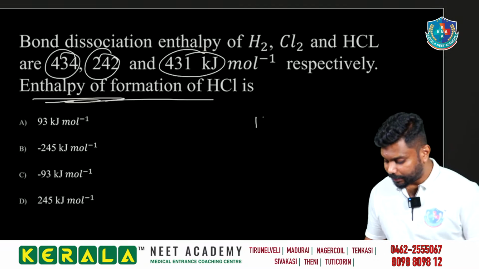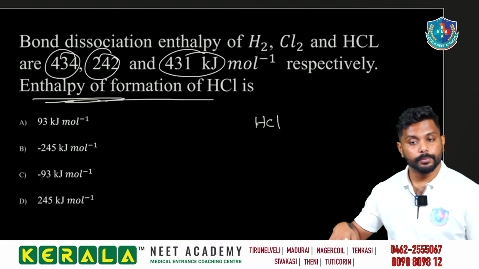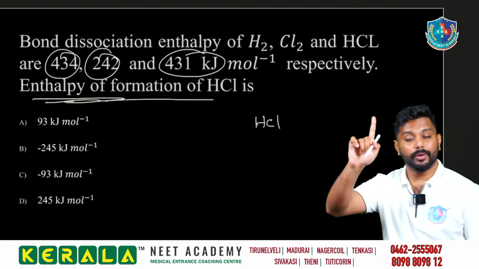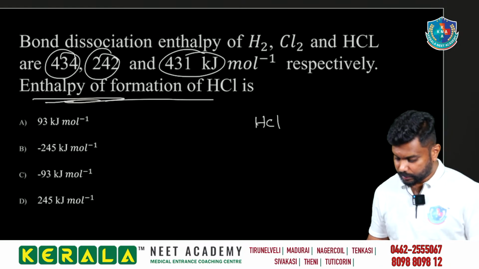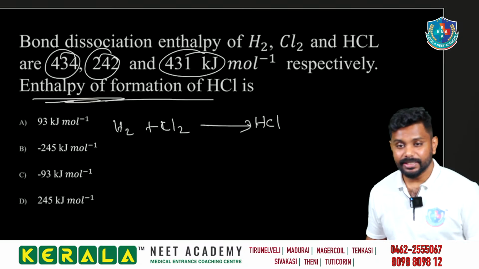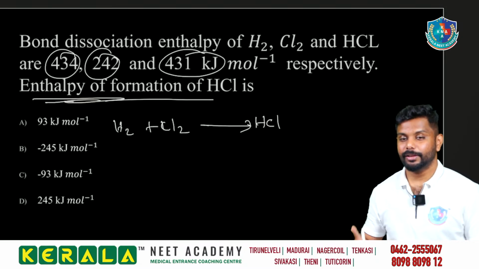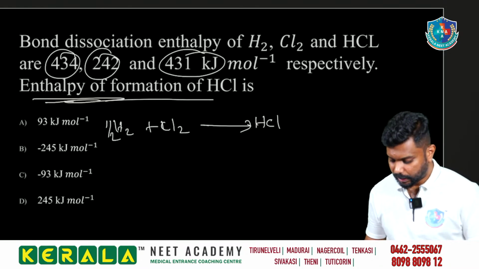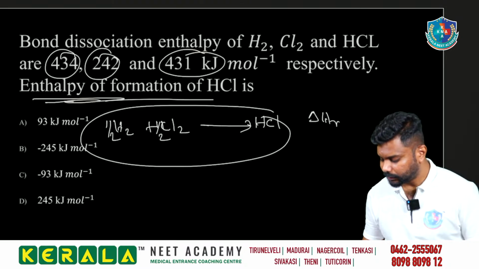We need to prepare 1 mole of HCl as the product from its constituent elements in their naturally occurring state, which means half H2 plus half Cl2 gives HCl. This is the enthalpy of the reaction, and that is also the enthalpy of formation.